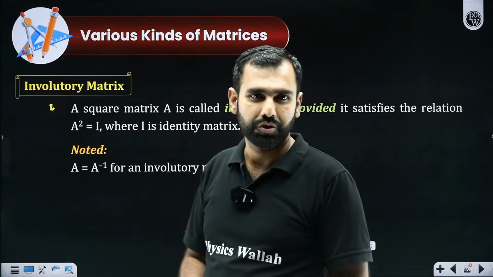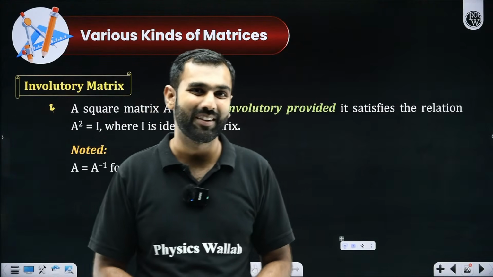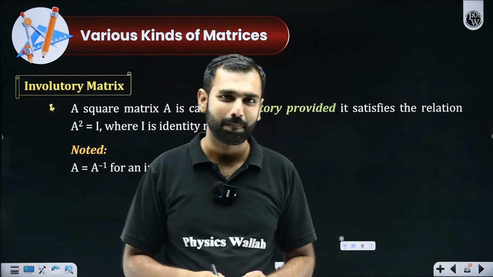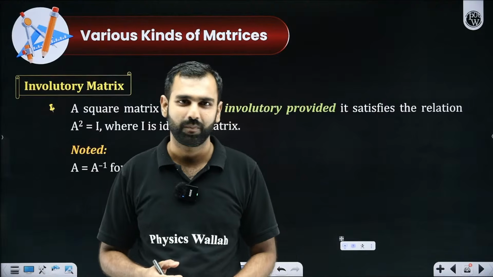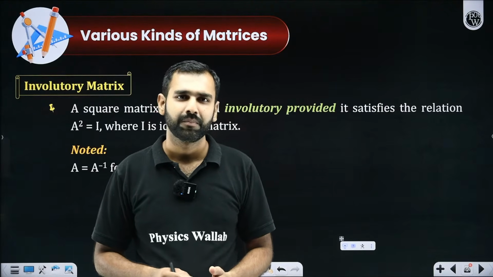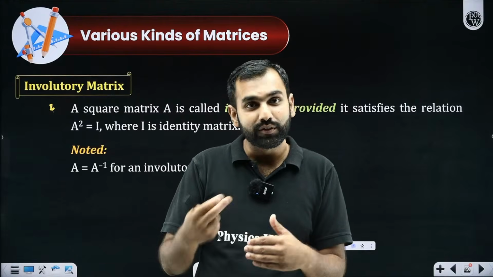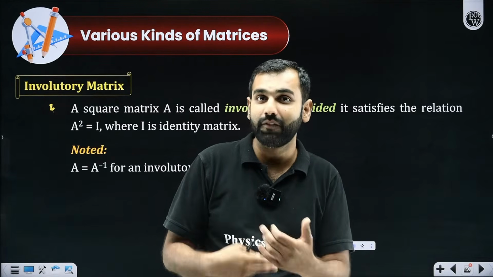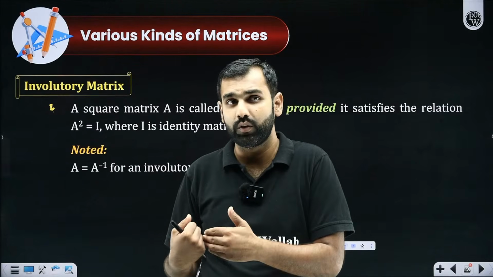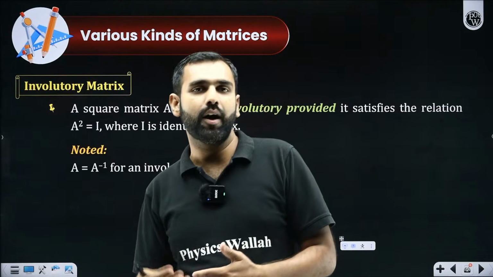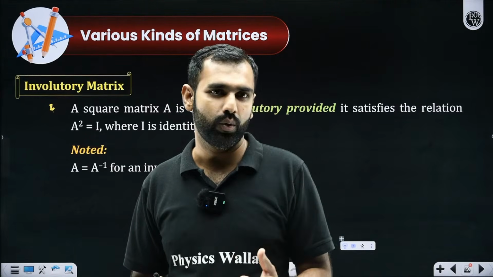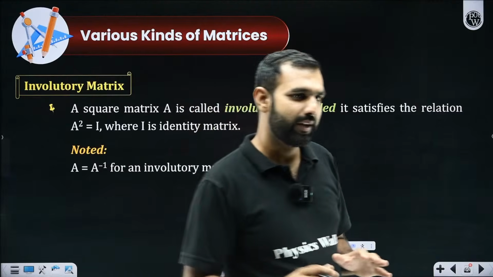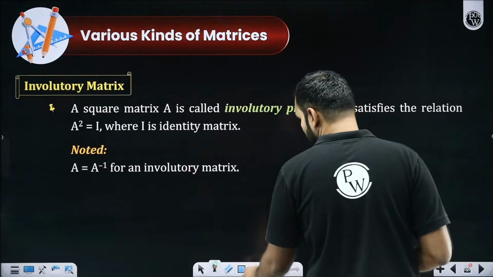Sir, I did the last question by multiplication up to the 11th power and I got the answer. Were you really able to multiply it 11 times? Or did you get the generalized result? Can you not simply get it with a square? Because A square was found to be A. So there is no point of multiplying A with itself time and again, as we have just concluded with idempotent: A cube, A to the power 4, A to the power 5, A to the power anything now will be clearly A. Everybody got that?